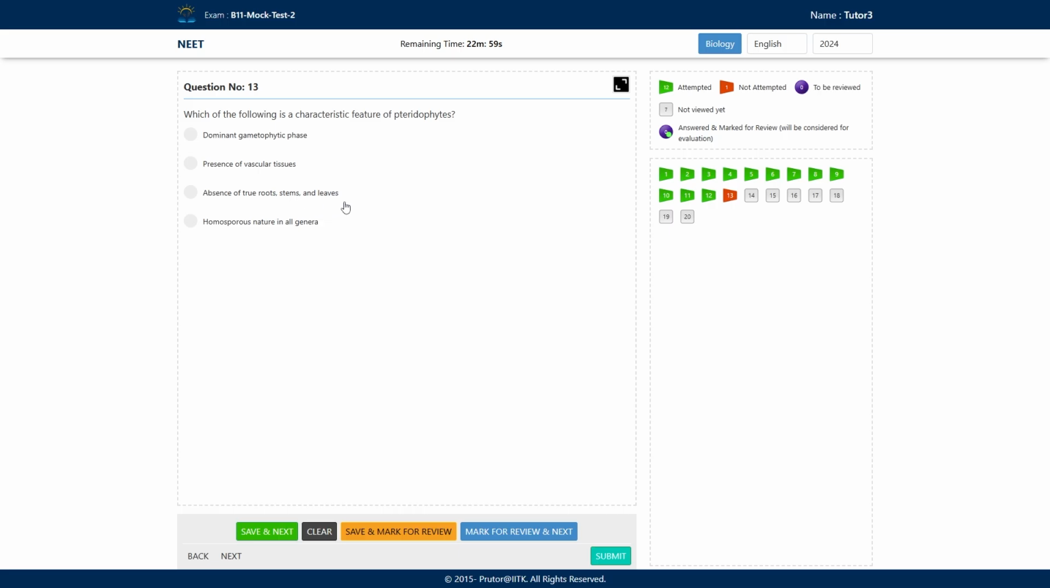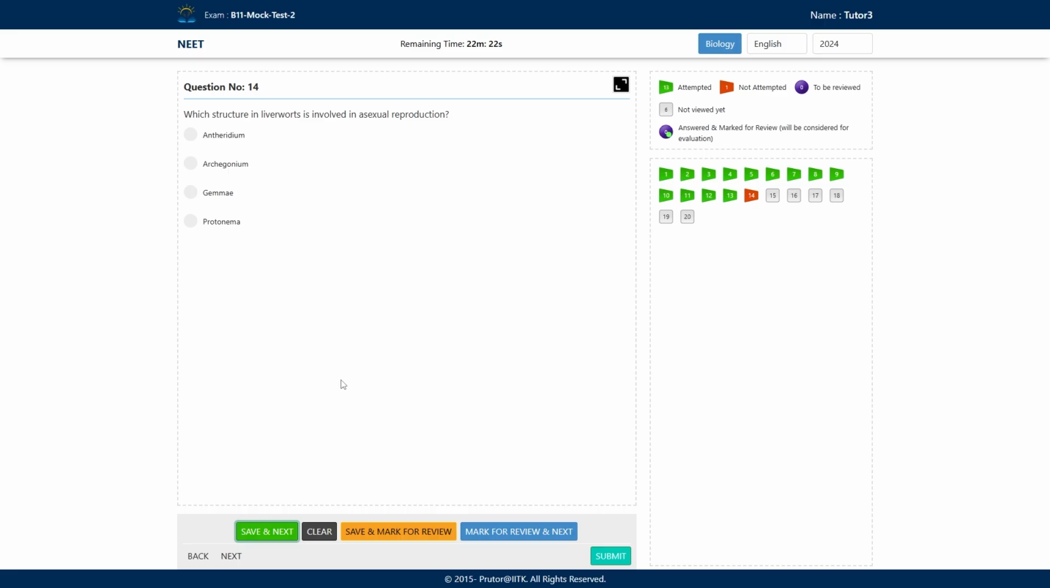Absence of true roots, true stems and leaves, this is the characteristic of bryophytes, not the pteridophytes, because the pteridophytes are having true root, true stem and true leaves. Homosporous nature in all genera? No. In the case of pteridophytes, two types of genera are there. Some are homosporous and some are heterosporous, as we have just studied. So opting B, presence of vascular tissue, this is a characteristic feature of pteridophytes. We will save and move to our next question.